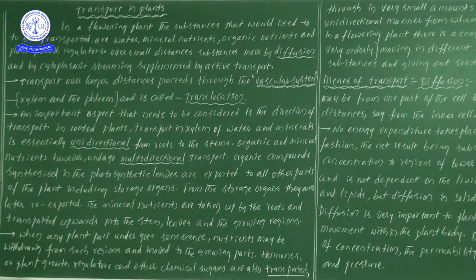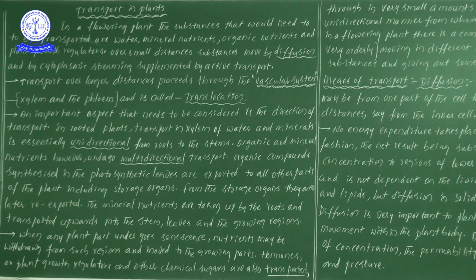Suppose water molecules are present in the root, then by the process of transport they reach the leaf.